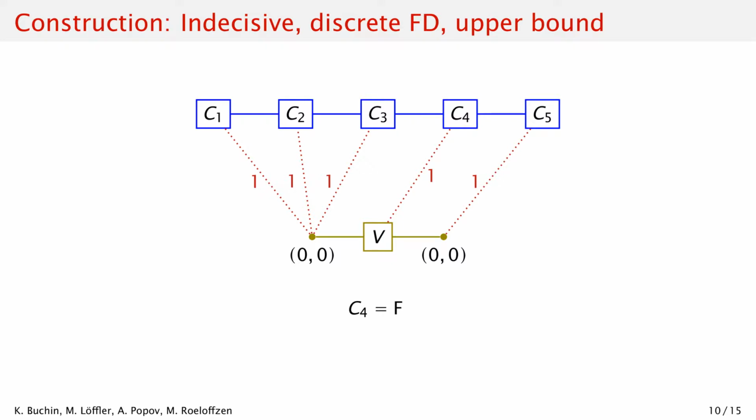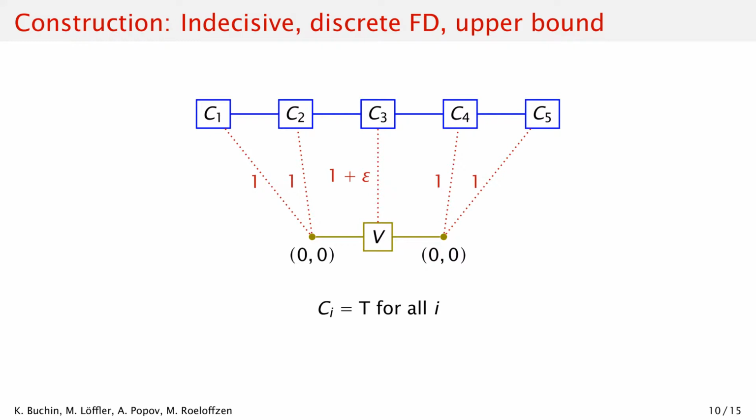We can match all the other clauses to the origin and get the overall distance of 1. Due to the synchronization points, this is optimal. So the formula is not satisfied and we get the distance of 1. Now suppose that all clauses are satisfied.